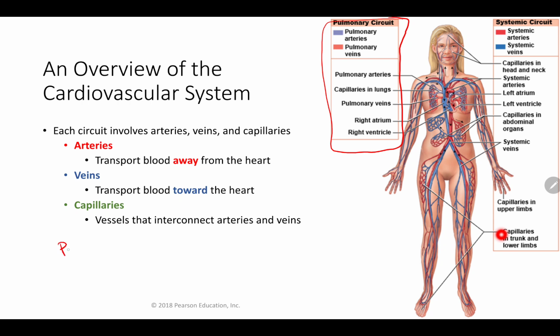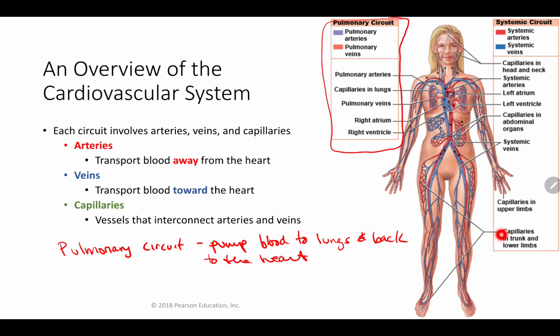So we want to remember: pulmonary circuit, pump blood to the lungs and back to the heart. Literally to pump that deoxygenated blood to the lungs to get oxygenated and for it to come back to the heart, to then get into the systemic